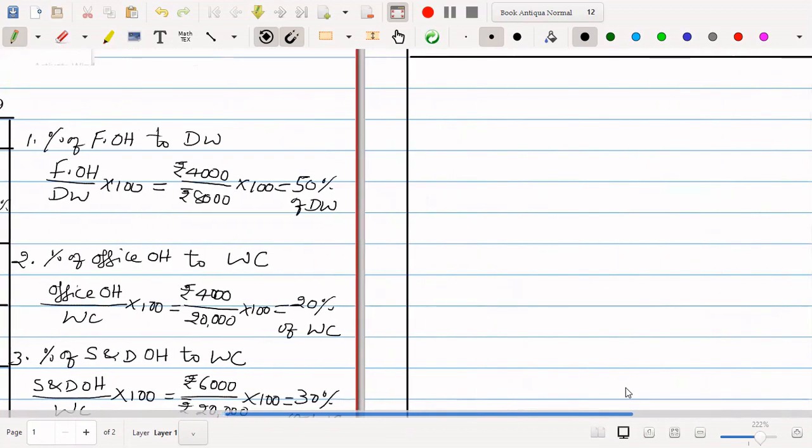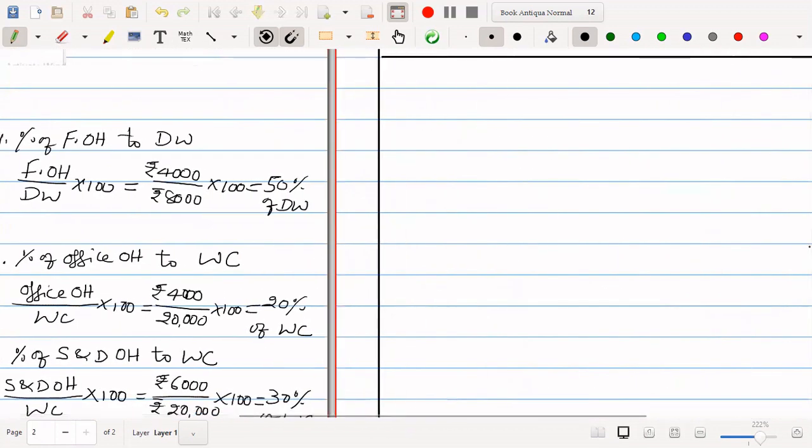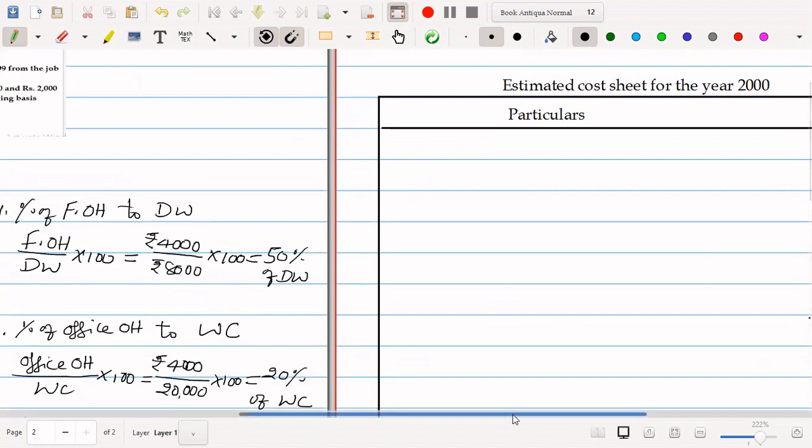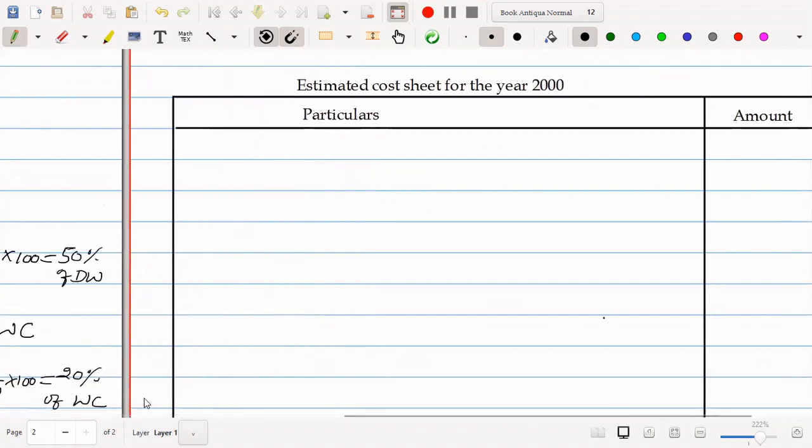Now, we'll do it here. Just remember these percentages. Now let's go for this. What's given in the problem? Direct materials. It's given as 5,000.